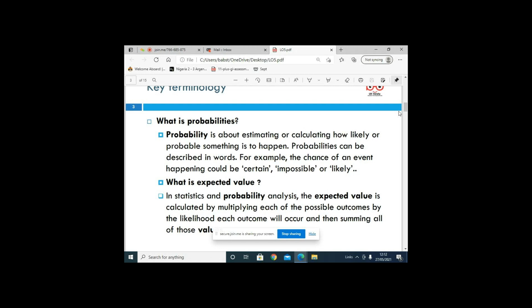Another keyword here is expected value. In statistics and probability analysis, expected value is calculated by multiplying each of the possible outcomes by the likelihood that each outcome will occur, then summing them together. We'll go into more detail about expected value.